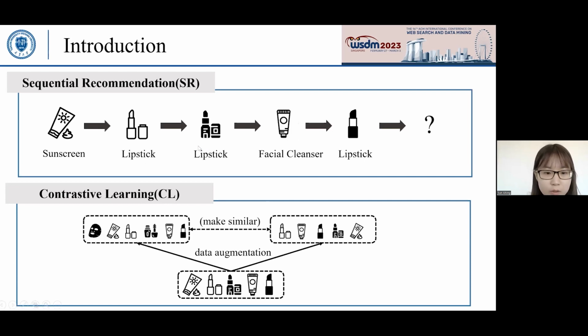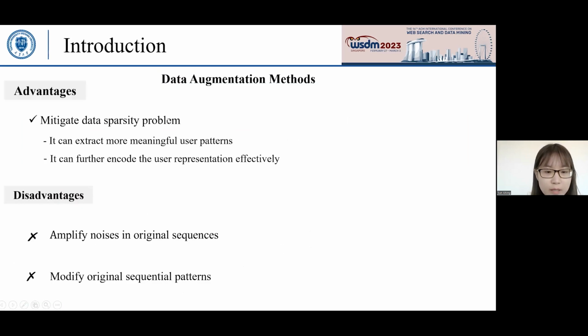The two views obtained from the same user behavior sequence must be similar. Therefore, data augmentation methods can alleviate the data sparsity issues. It can extract more meaningful user patterns and further encode the user representation effectively. However, they may amplify noise in the original sequence and modify original sequential patterns.